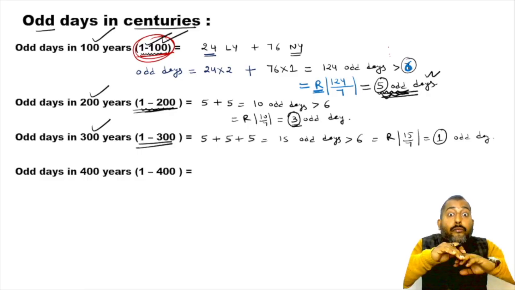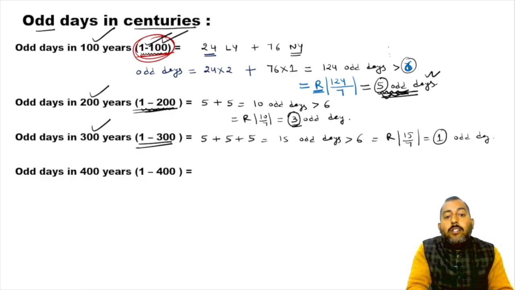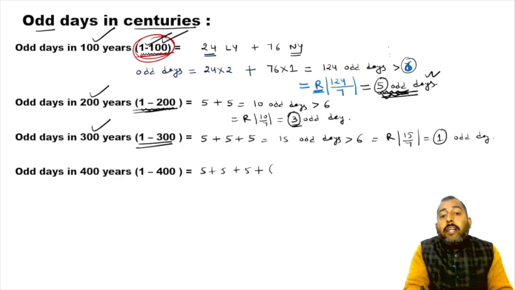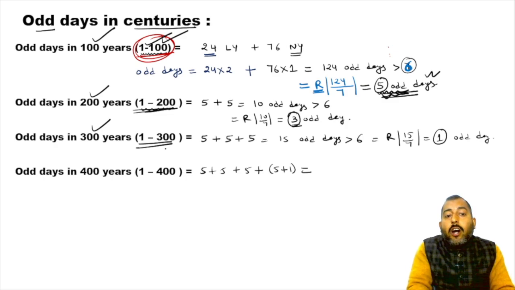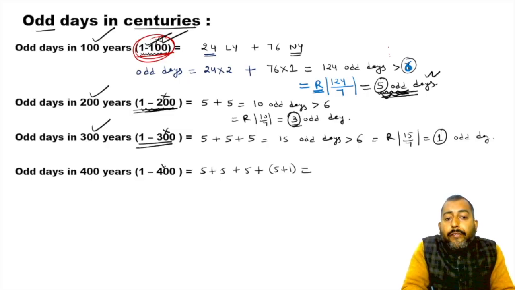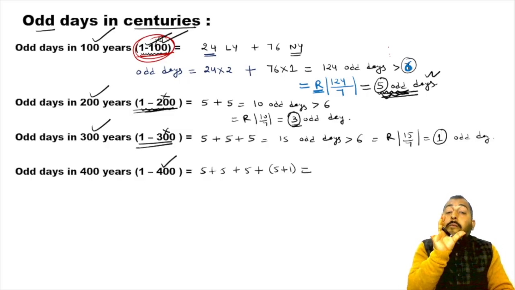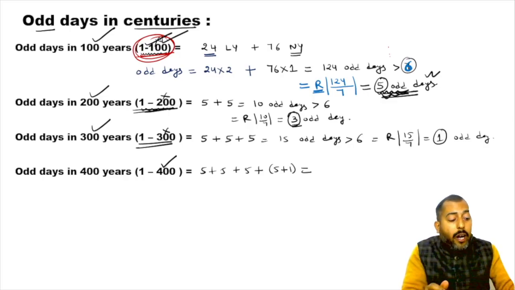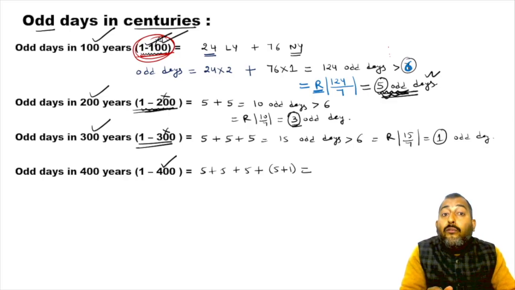Now, what about 400 years? First 100 gives 5, second gives 5, third gives 5. But in the fourth 100, the number of odd days will be 6, because 100, 200 and 300 were not leap, but the fourth 100 years will be leap because 400 is divisible by 400.